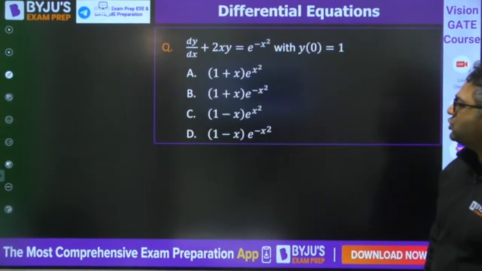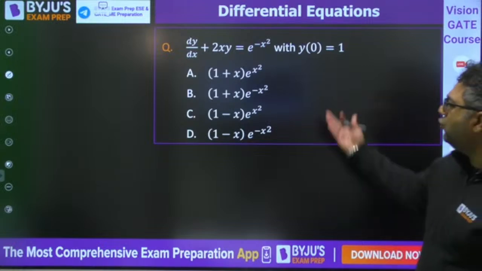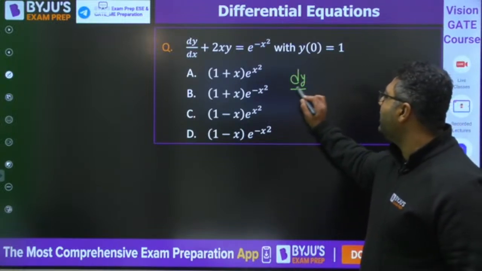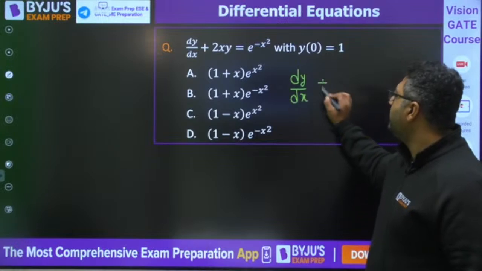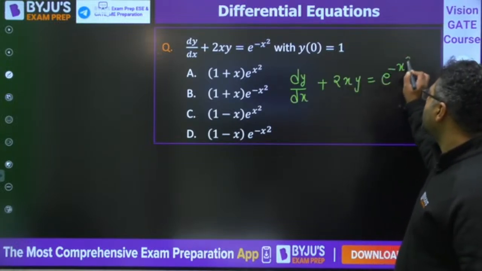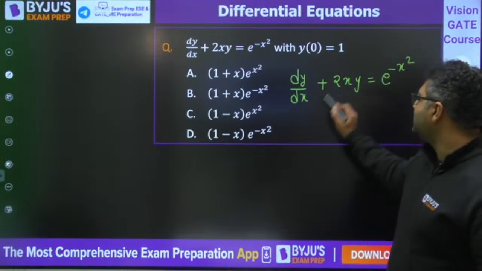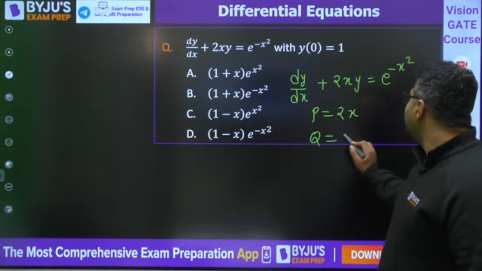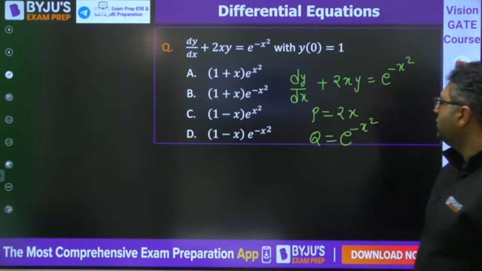Moving, guys, to the next question. This is the question where you need to find the solution once again, and the equation is of the same format: dy by dx plus 2xy is equal to e to the power minus x square. You know that p is 2x, q is e to the power minus x square.